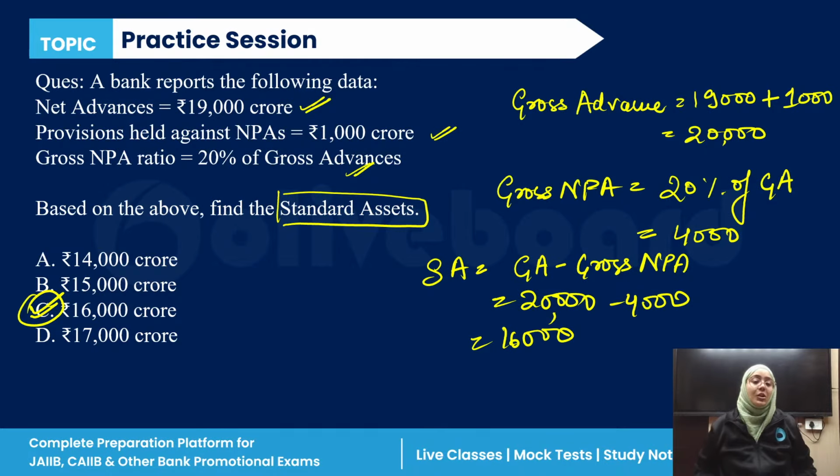Any doubt in this question? If you have, kindly ask your doubt. The formula I have already given to you. Yes, 16,000. Just a little mistake, but it will actually spoil the whole question for you. It is a very basic calculation. It is not 15. It is 16,000.